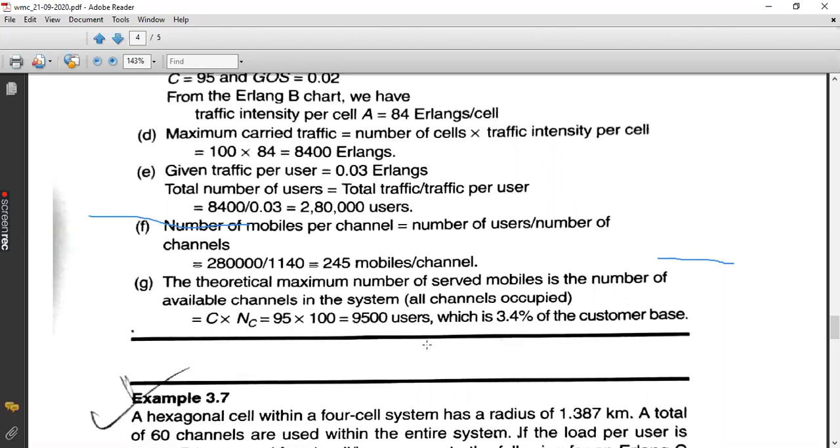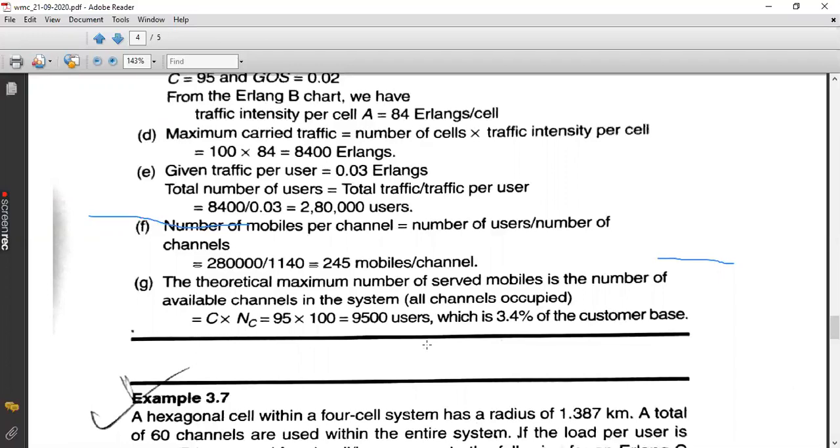If I am the 9,501st person, I won't get the service. So only 3.4% of the entire customers will be able to access the system simultaneously. That is part number G.